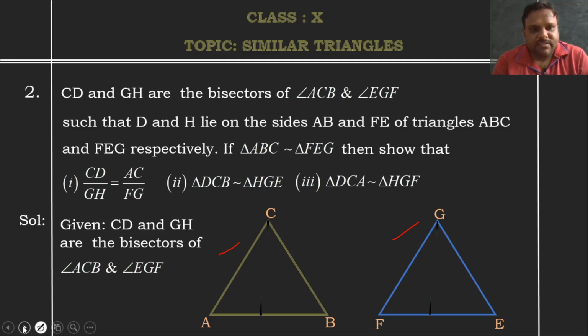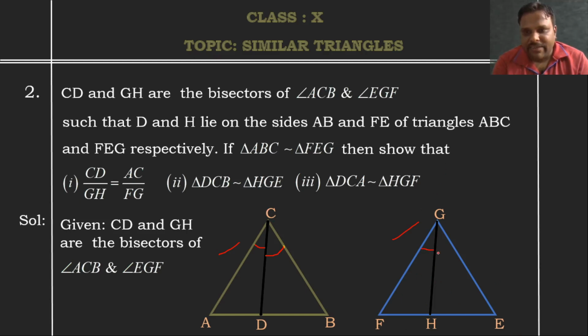In that case, CD is the bisector of angle ACB. What is the meaning of bisector? That means it divides this angle into two equal parts. That means angle ACD will be equal to angle DCB here. And in the same way here also, GH is the bisector of angle FGE, meaning angle FGH will be equal to angle HGE. This is the meaning of bisectors.